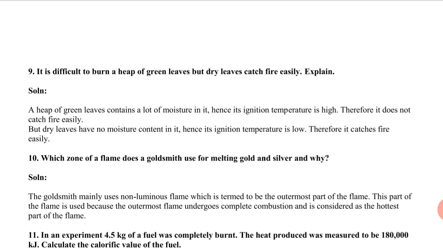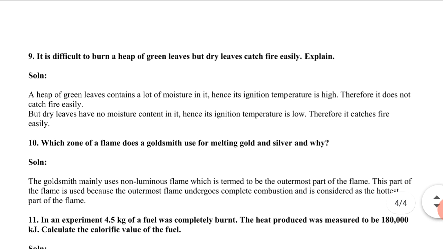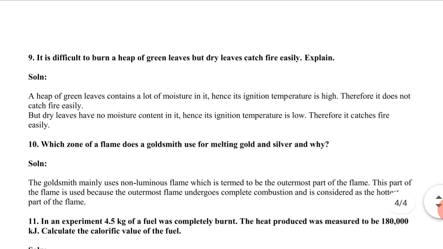The temperature of this outermost zone of the flame is very high. That's why gold and silver easily get melted. So the outermost zone of the flame is what the goldsmith uses for melting gold and silver, because the temperature of this part is higher.